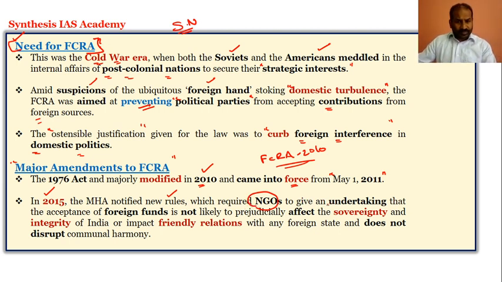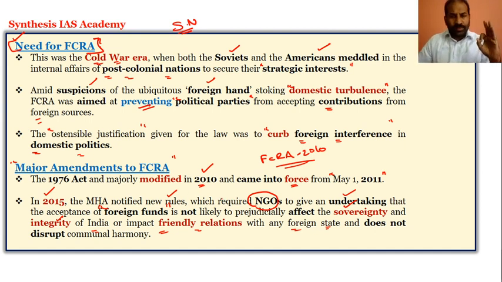Why? The NGOs should give an undertaking on acceptance of foreign funds, so that the foreign funds coming through NGOs into India do not affect the sovereignty and integrity of India, and do not hamper the friendly relations with the foreign states from where the funds originate.